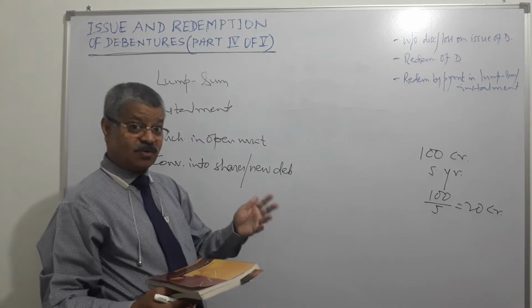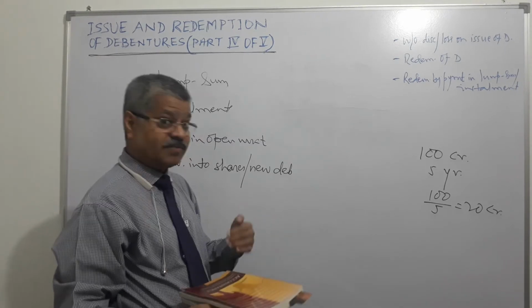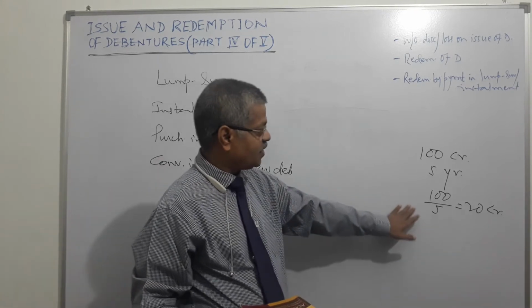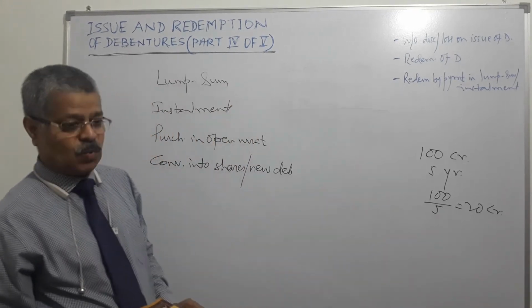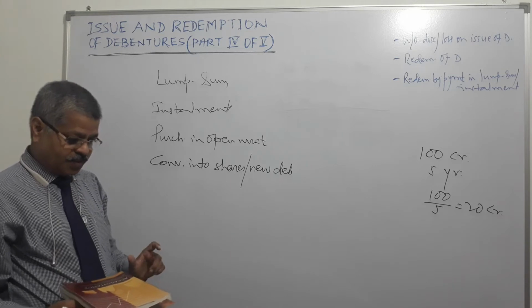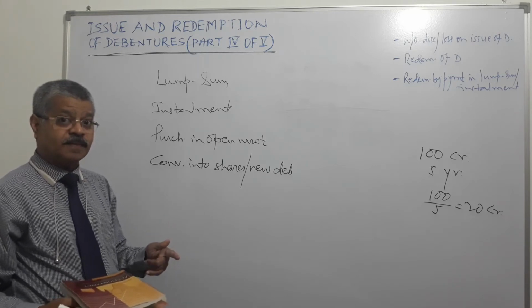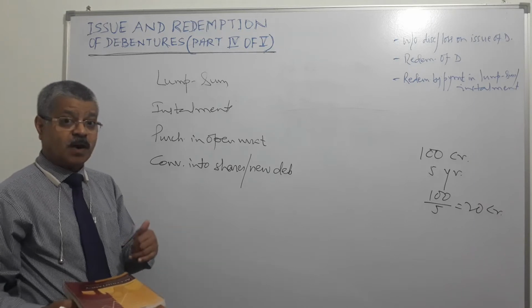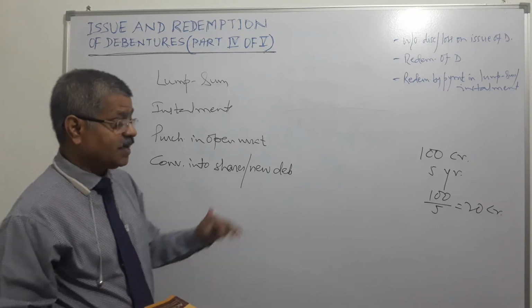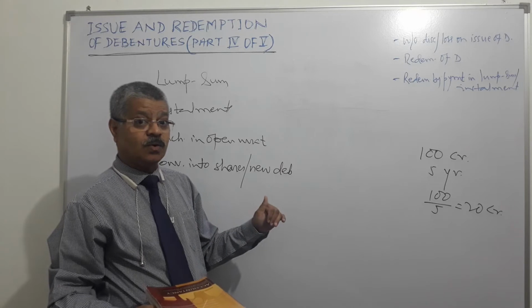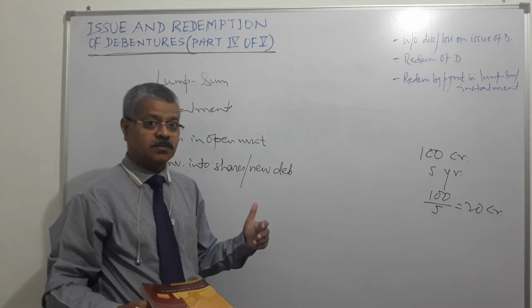The terms are that it will be redeemed in installments. If the term is annual installments, 5 annual installments, every year it will redeem 20 crores. And which debentures will be redeemed out of the outstanding debentures is decided through drawing of lots.